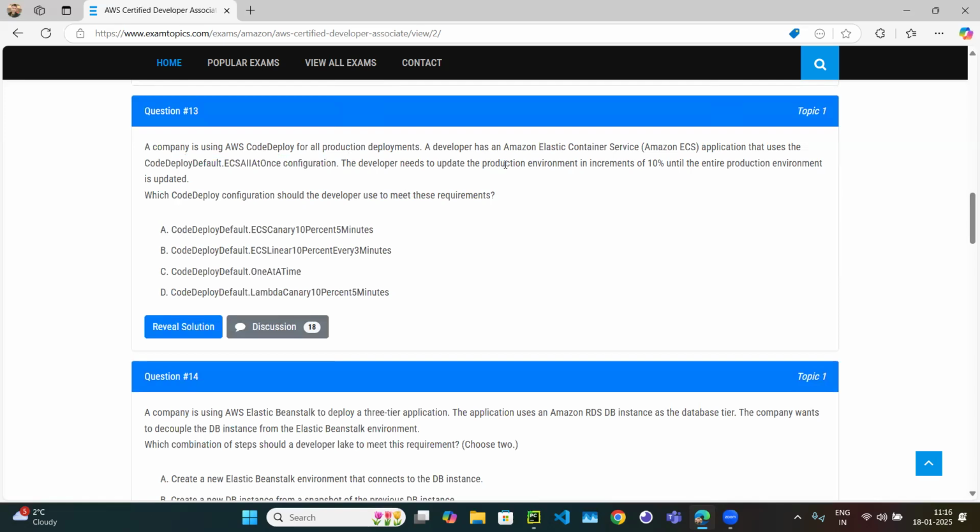The developer needs to update the production environment in increments of 10% until the entire production environment is updated. Currently the configuration is set as ECS all at once.